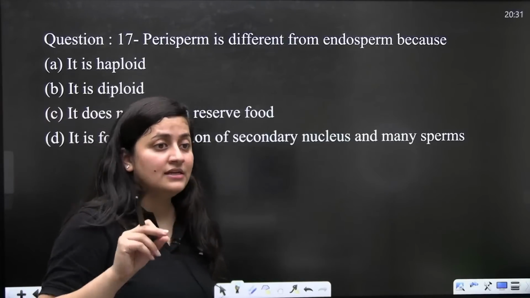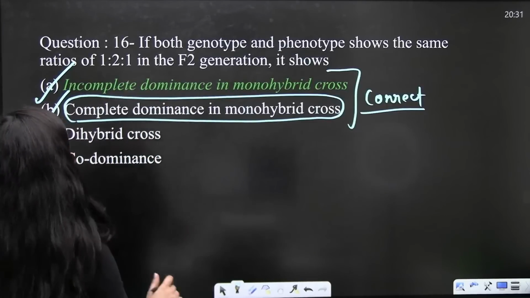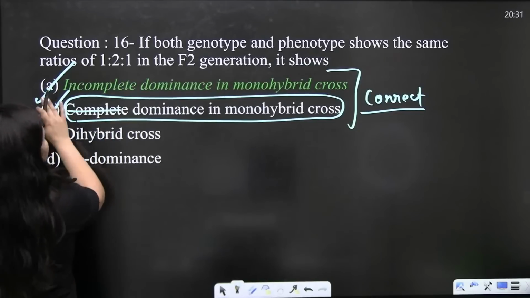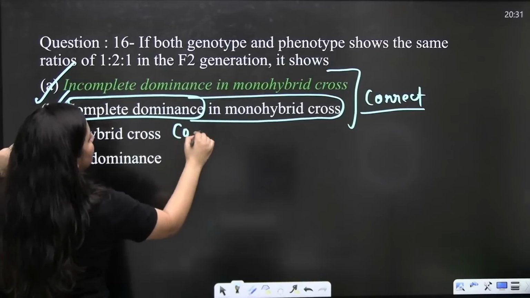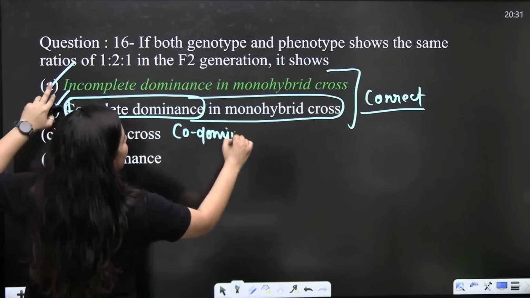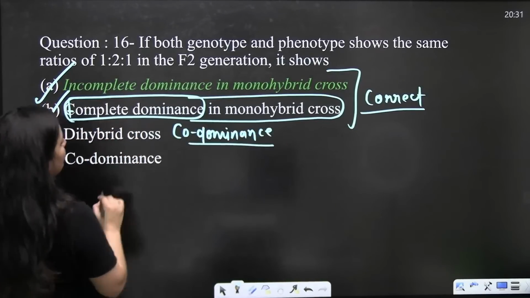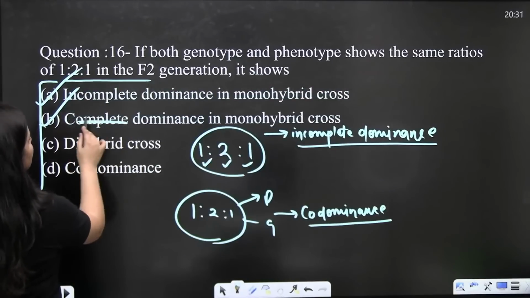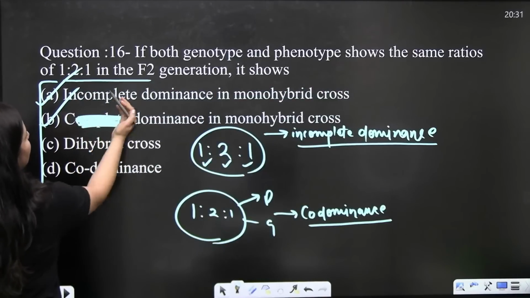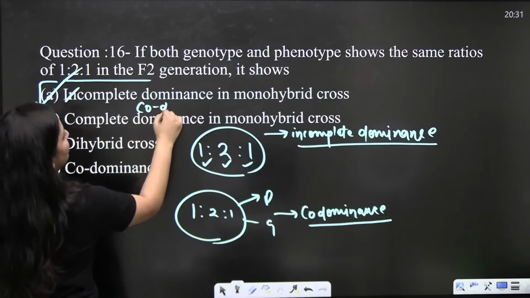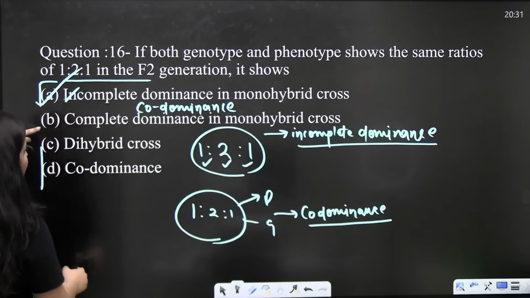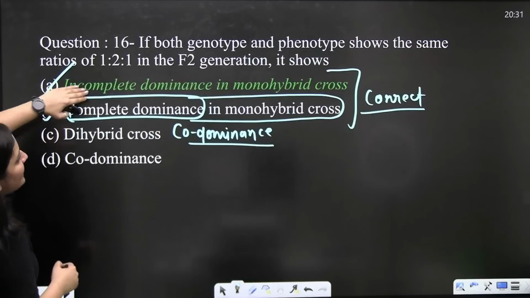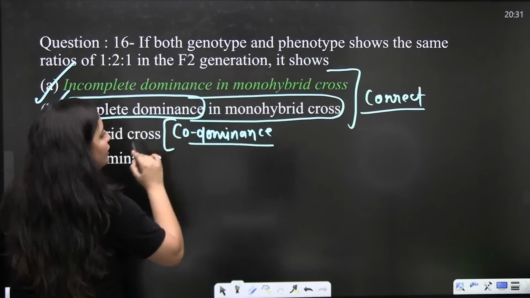Children, it is complete dominance. See, if it is codominance, then both are correct. But if it is complete dominance, then obviously A is correct, right? So this is what you need to keep in your head. See, such type of mistakes you can even make in your final paper. So if it is codominance, then both the options are correct. But if it is complete dominance, then obviously A is correct. So this is how you need to remember it.